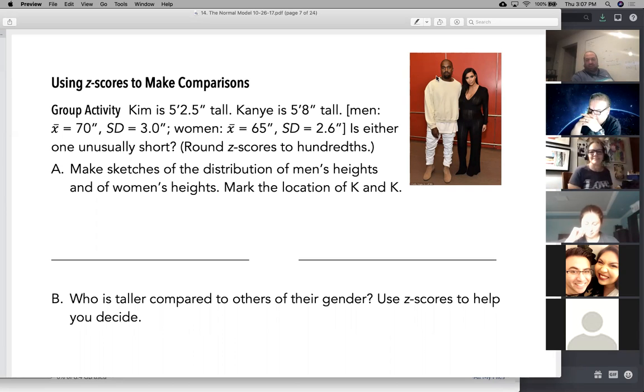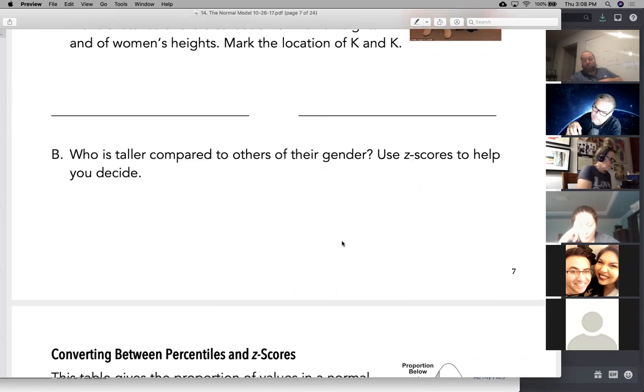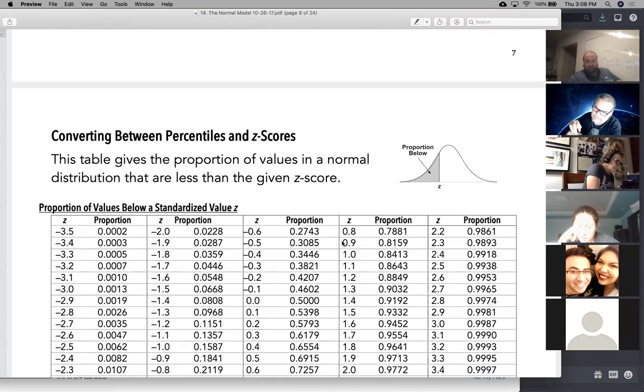I apologize. Okay. So the question is, how tall is he compared to his peers, and how tall is she compared to her peers? Well, if we look at his z-score and her z-score, we can say, well, his z-score is higher, or her z-score is higher, and therefore he is taller relative to his peers than she is. Z-scores allow us to compare across multiple demographics.